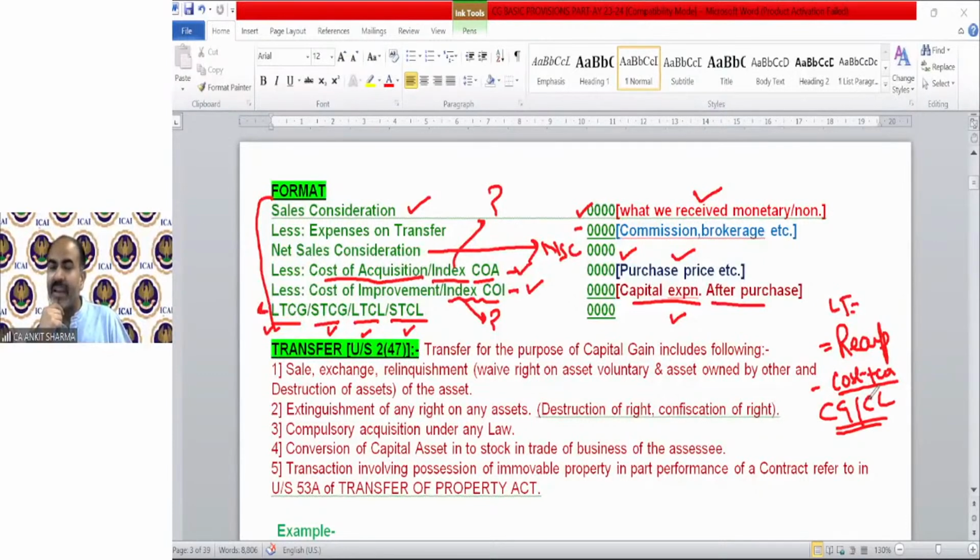ULIP is unit link insurance plan. It's kind of an investment plan for insurance purpose. If you have ULIP units, then it will be treated as your capital asset if the insurance premium is not exceeding 2,50,000. It's a kind of a security. You can understand, mutual funds.